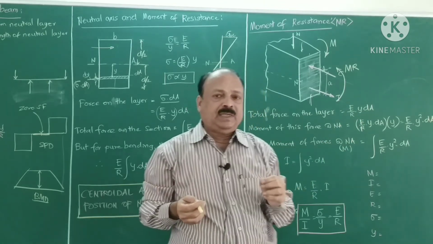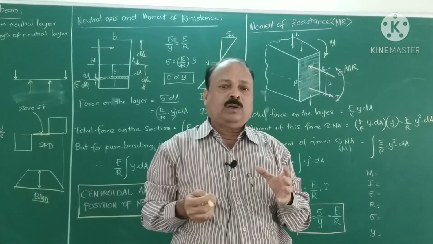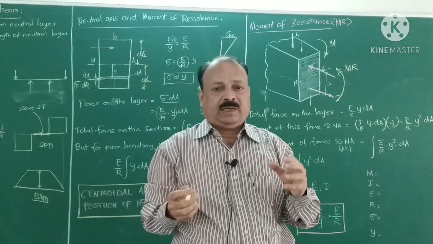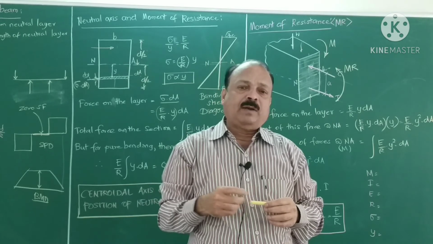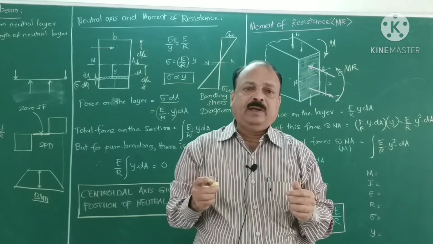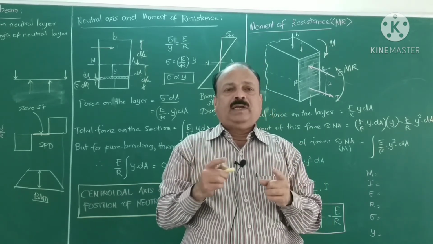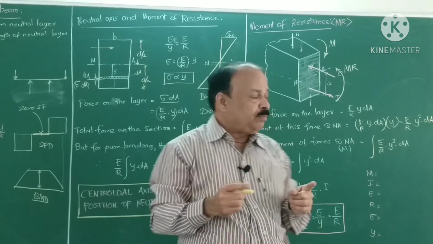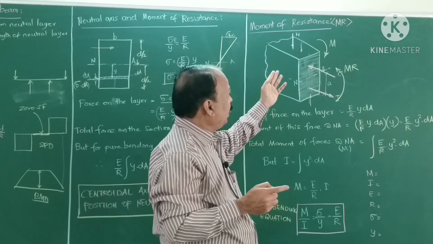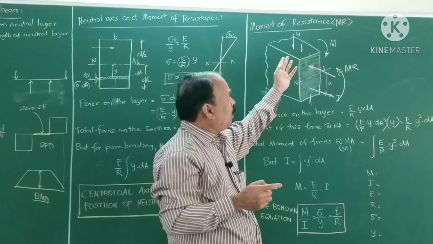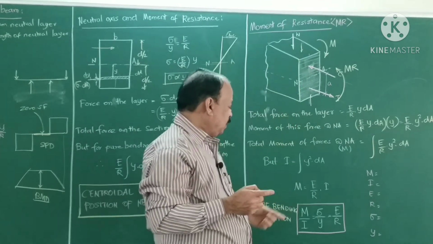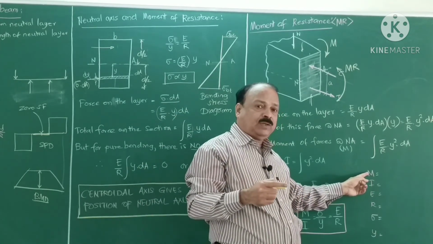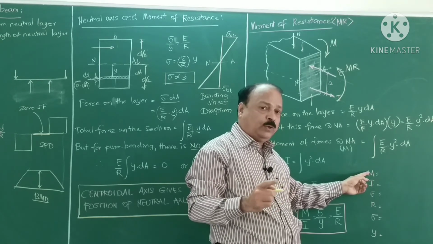Moment of resistance is developed due to applied loads on the beam, and it is equal to bending moment which is external. In the last module, shear force and bending moment in beams, we have calculated bending moment in all the beams, which is external. In case of calculation of internal bending moment, it is called moment of resistance. So M is moment of resistance, which is equal to external bending moment, in kilonewton meter.